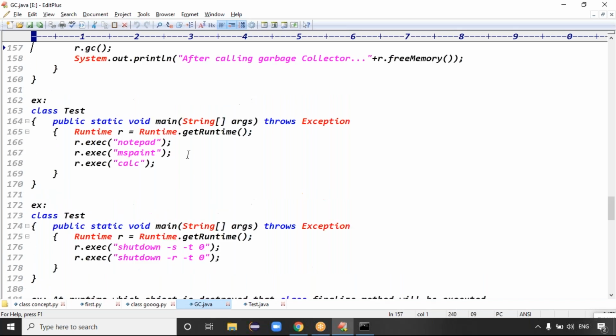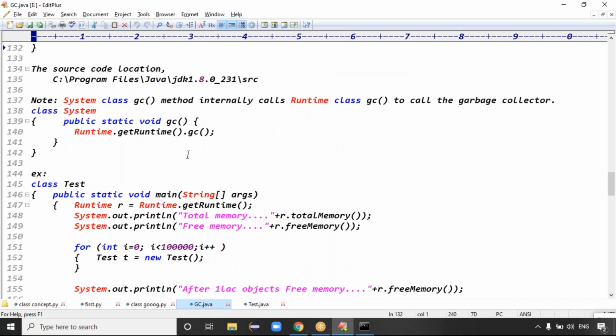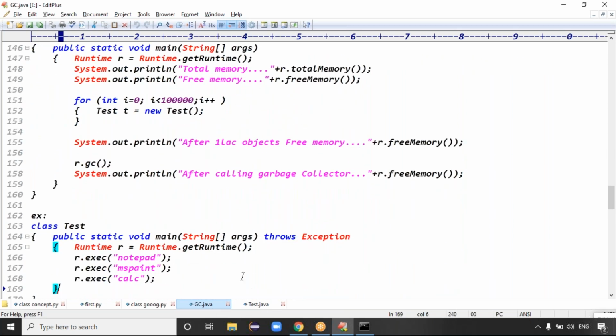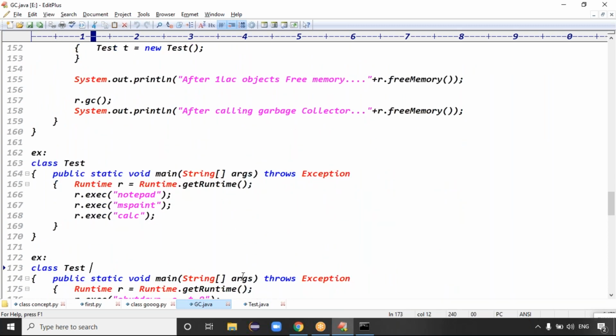Very clear now? Only system resources can be opened, not any kind of URLs, right? If I want to open an application URL, it is not possible, because that is a web application, advanced Java. In advanced Java, we have to open the browser and send the request and response, right? Client-server architecture is required. Here it won't open browsers. Only system resources like calculator, MS Paint, MS Word, Excel files, those files you can open.